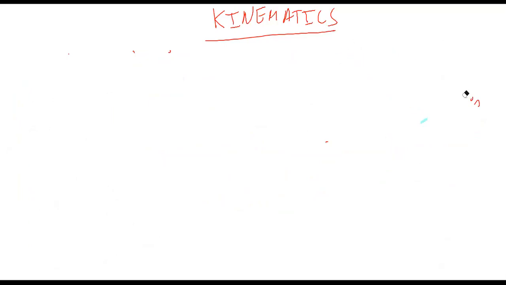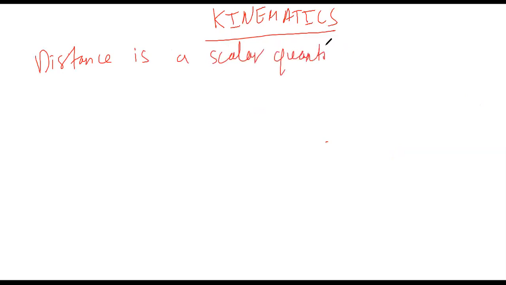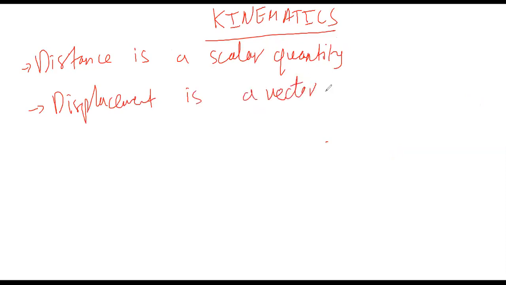So the very first thing you should write down in your copies is that distance is a scalar quantity, while displacement is a vector quantity.